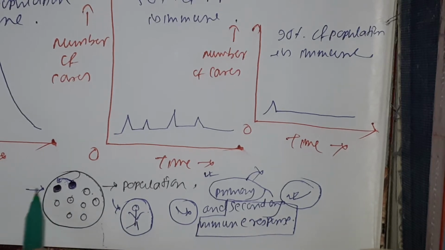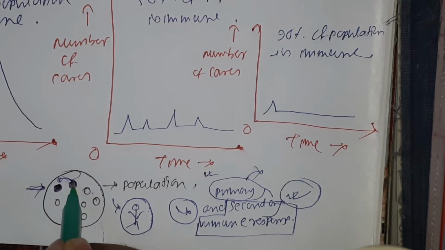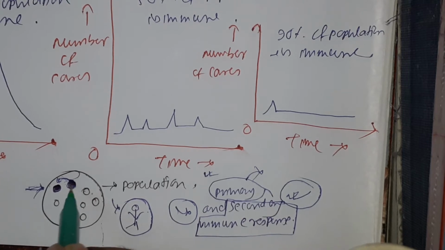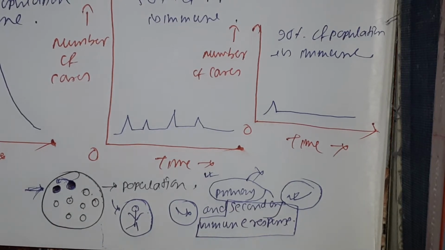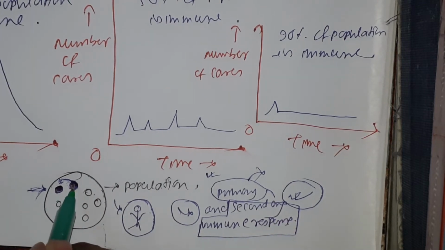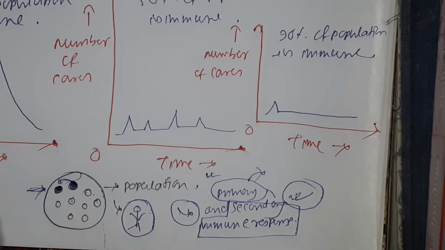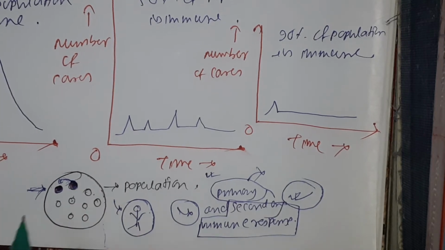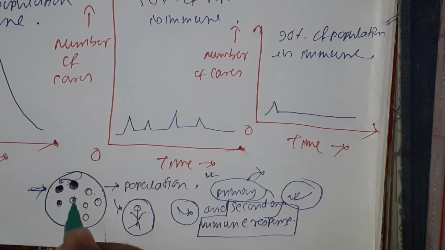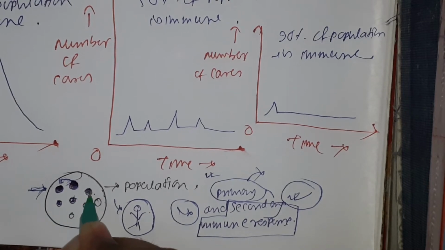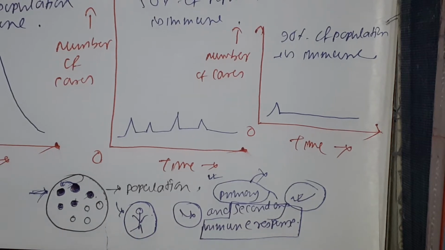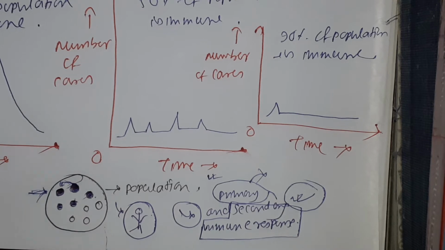So this guy becomes immune, and this guy's immune system, by fighting against the disease, has also become immune. In that way, when 60% of the population, in most cases, becomes immune, then the chance of spreading of the disease becomes very unlikely. So that is what herd immunity is.